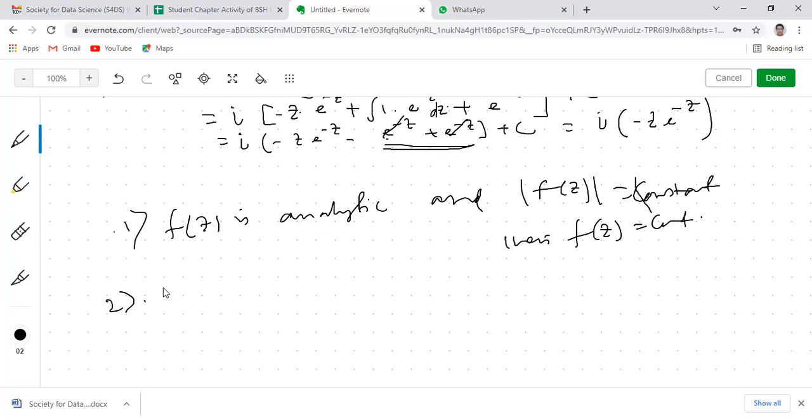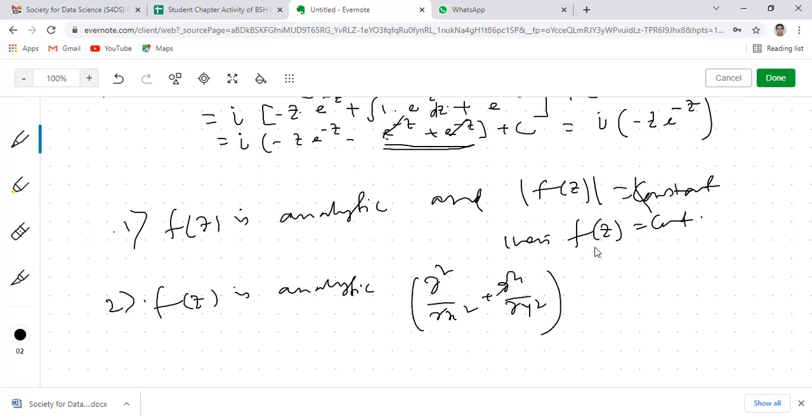Then, if f(z) is analytic, del 2 by del x2 plus del 2 by del y2 of mod of f(z) whole square will be 4 times mod of f dash z whole square.